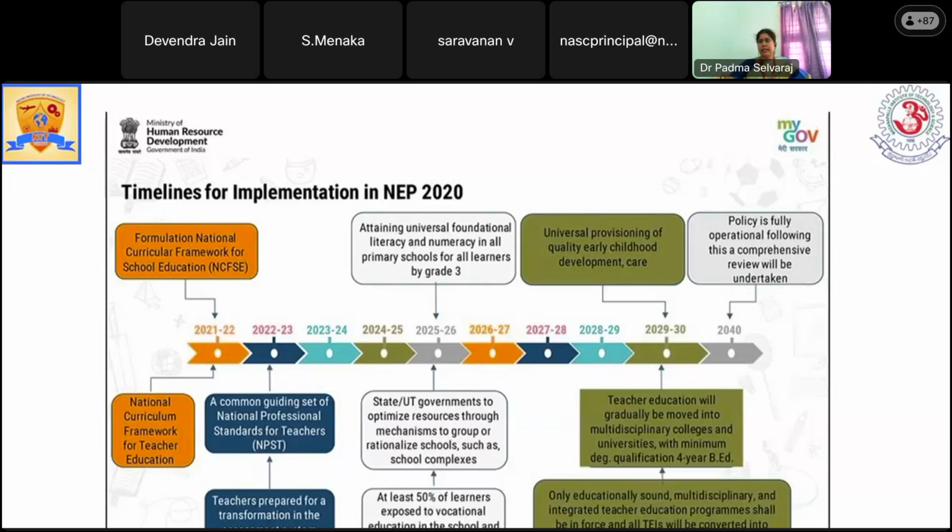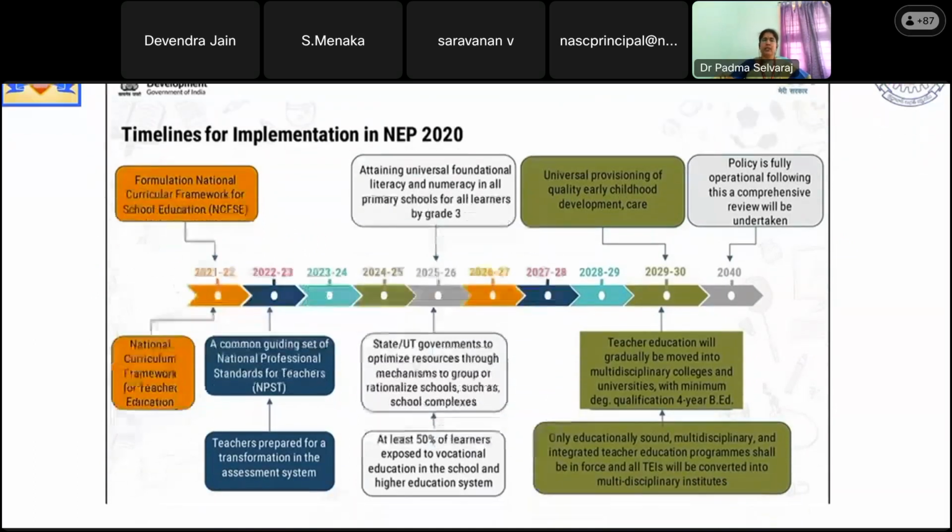As I said earlier, it was started in the year 2020, but due to the pandemic and several other reasons, we could not move further. But we have already started to implement the online digital initiatives.